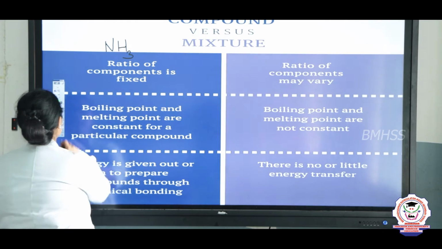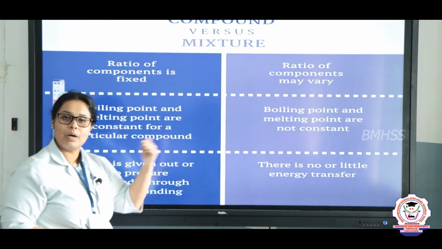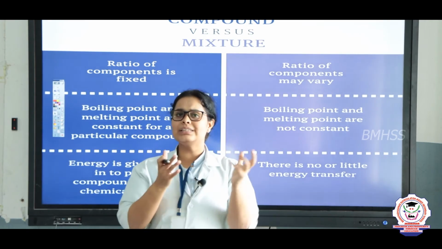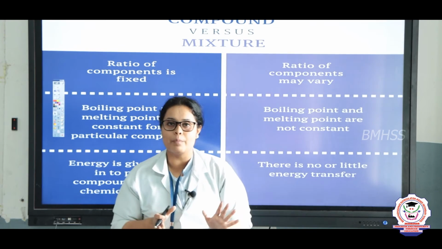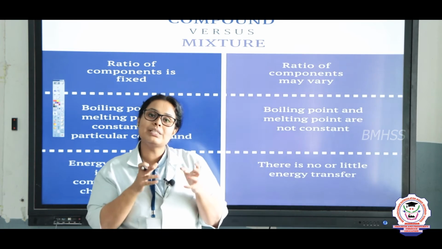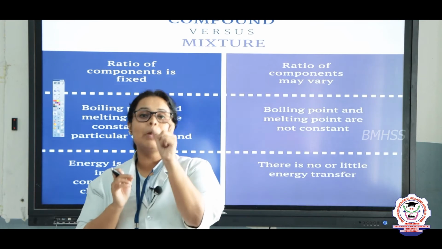Same way, if I am talking about boiling point and melting point, in compounds it is constant. For example, water. See children, water is the basic example of a compound. That is why I am taking water. In water, you will see the boiling point is 100 degrees Celsius. So it is a fixed number, right?